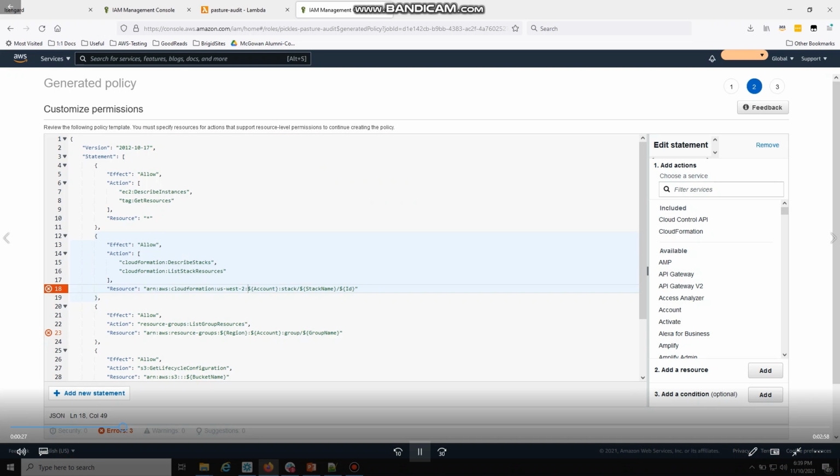I'm currently filling in the templates. So I need to fill in the region as well as the account ID, copied and pasted so you didn't see me typo, all of that. And because I'm doing an audit, I'm actually going to make the resources applicable to Pickles, or all of the things in the account, which would be in his pasture because it's a pasture audit. And what I like here is you have the full editor at your disposal. And so you can see at the bottom, there are actually errors. Those are because these are template items and nothing real.